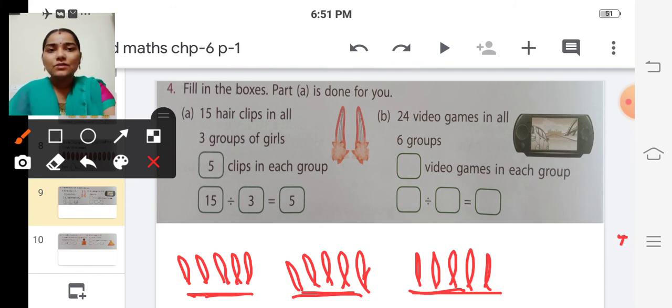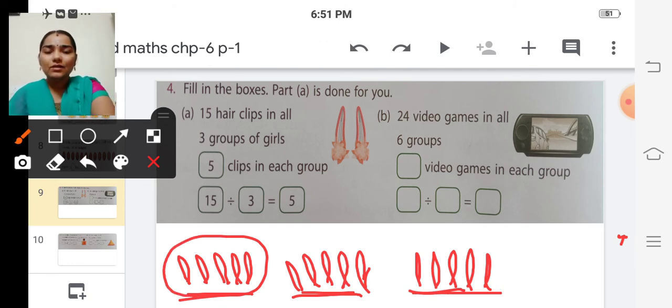So in each group how many hair clips will be there? There will be 1, 2, 3, 4, 5. So 5 hair clips in each group, isn't it? So 5 is the quotient. So dash clips in each group, 5 clips in each group.